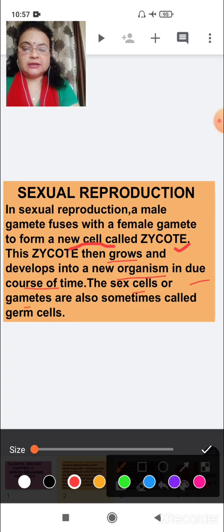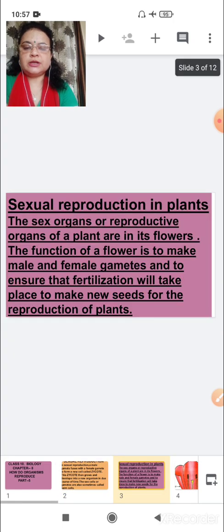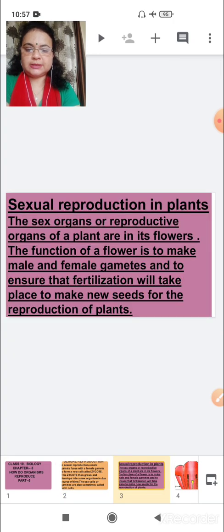These are the sexual reproductive parts of male and female, and they are also sometimes called germ cells. Clear? So here is a definition of sexual reproduction. So with part 5 we will start a new topic, sexual reproduction. First we will start sexual reproduction in plants.